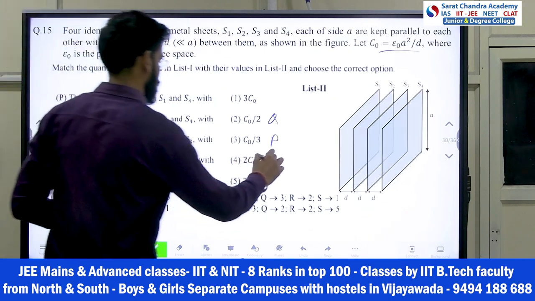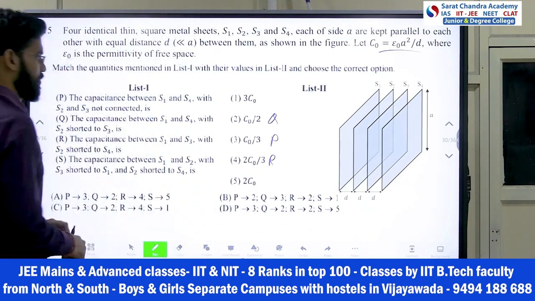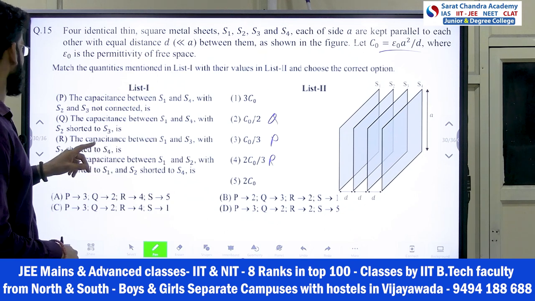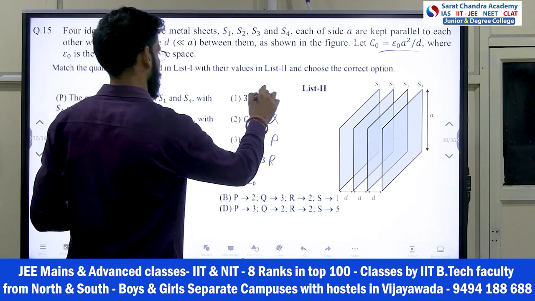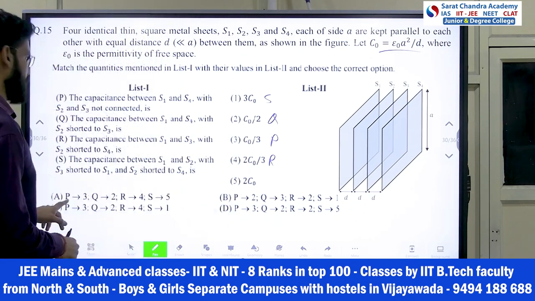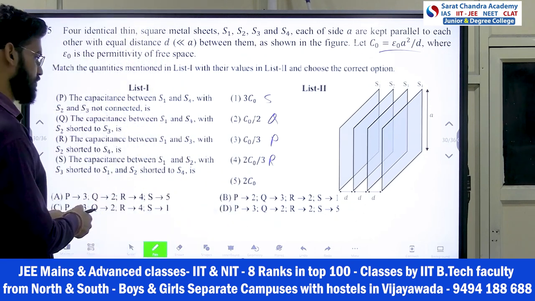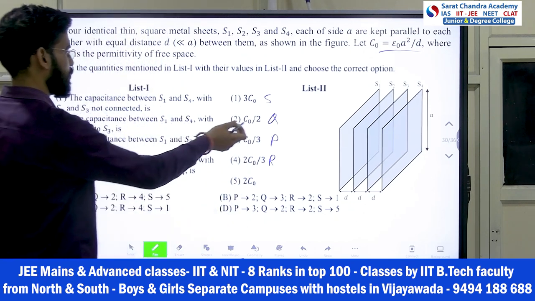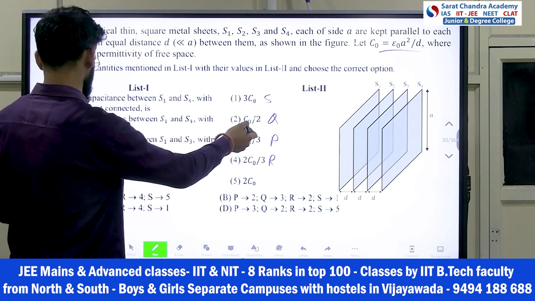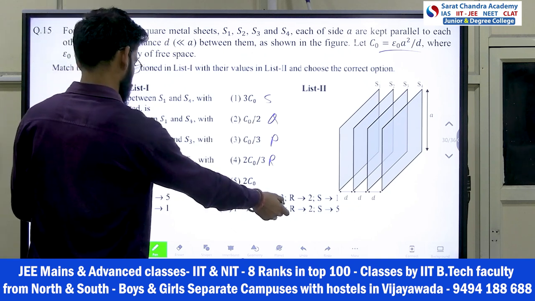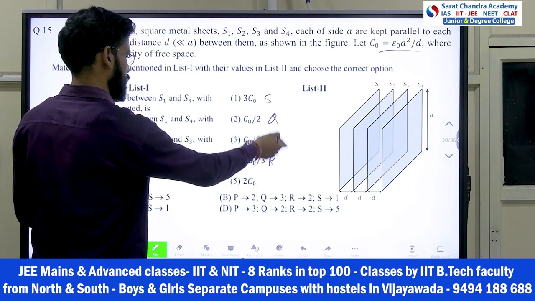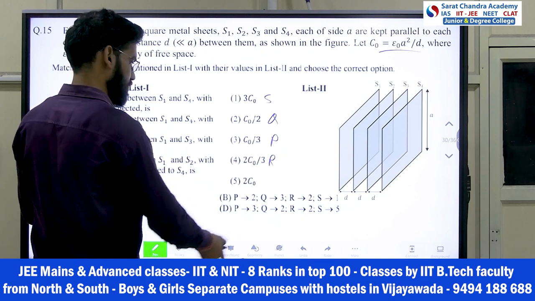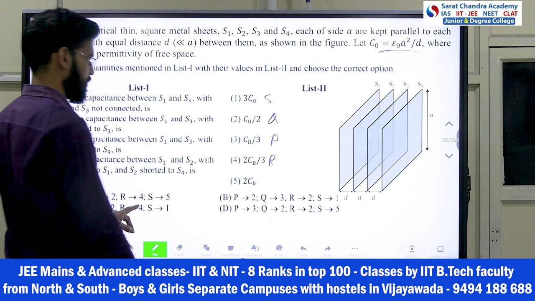And then S part came 3 C naught, right? So we can say P to 3, these 3 options are there. Q to 2, also the same 3 options. Q, R to 4, this one, R to 4, these two only, right?